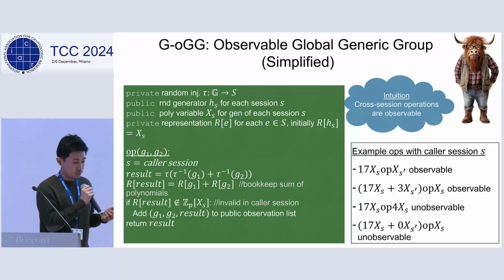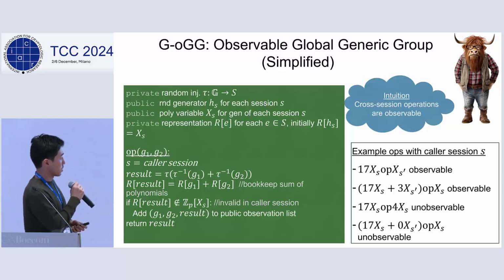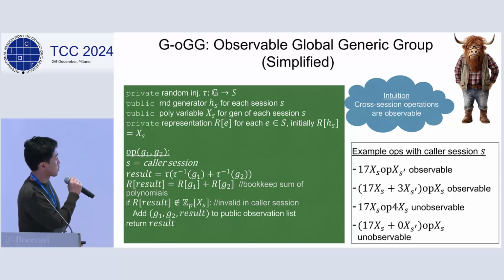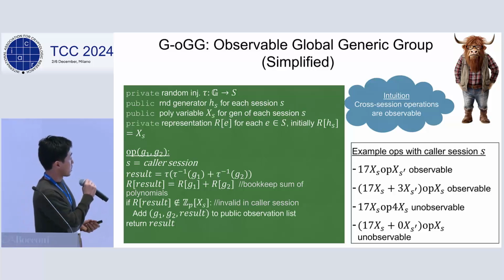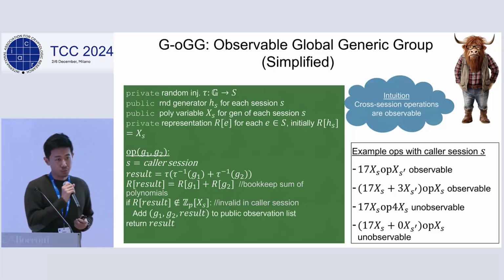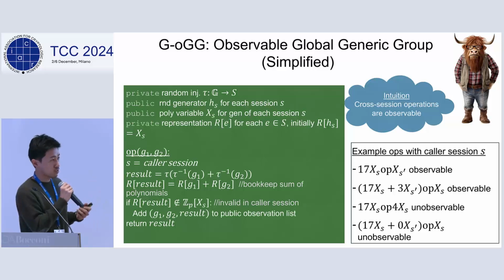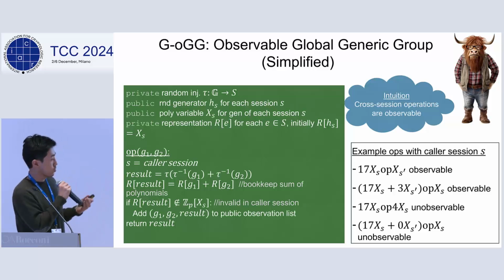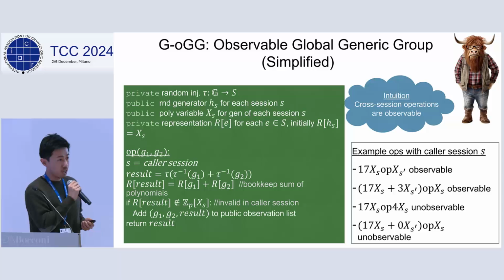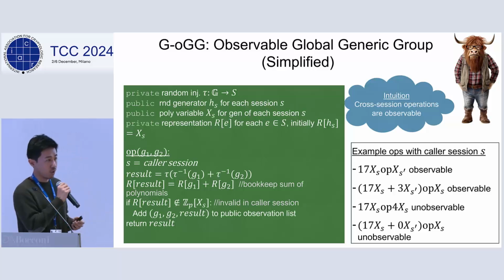So just to briefly recap how the extractor works in practice, let's take the famous Groth16 proof system as an example. In this case, basically the adversary performs generic group operations on the CRS group elements, and then just by observing those group operations, the extractor can recover the corresponding wire value associated with the relation.